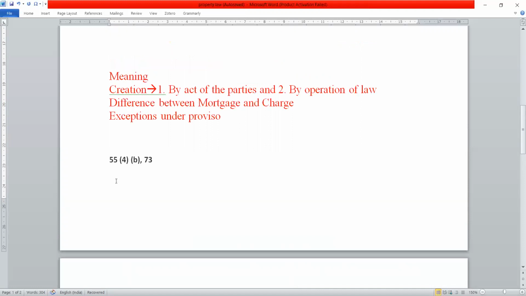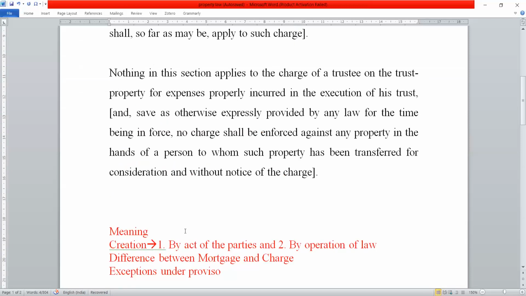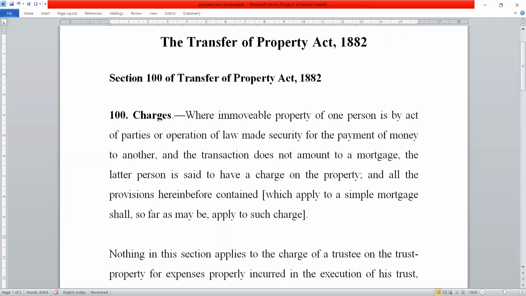So these are the examples which create charge, and since these are statutory provisions, these are called charges created by operation of law. Or any other decree made by a court can also be considered as a charge created by operation of law. So charge can be created both ways, by the act of the parties and by operation of law.